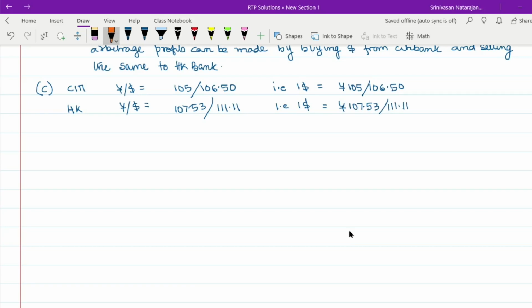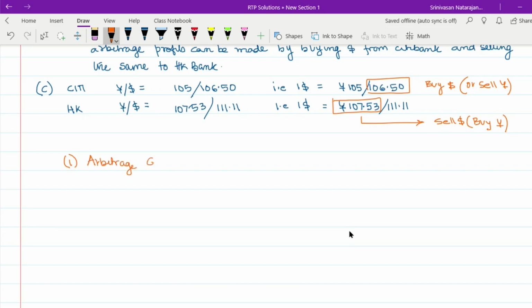Please remember that we are going to arbitrage between these two prices. That means we are going to buy dollar, or in other words, we will be looking to sell yen, and at this rate we will be looking to sell dollar, or in other words, we will be looking to buy yen at this rate. Right. So now let us take the first situation where we talk about arbitrage profits if we have 100,000 Japanese yen.